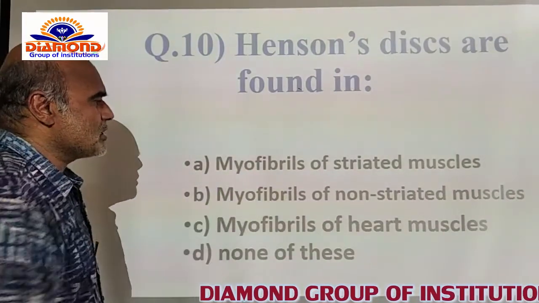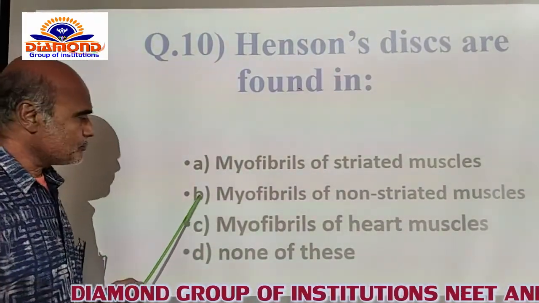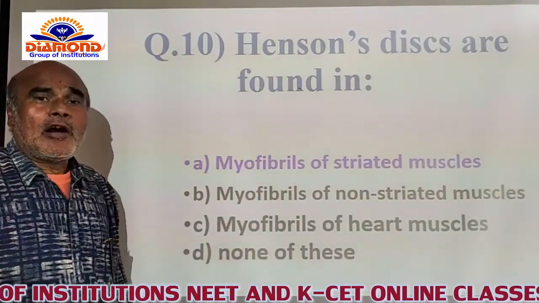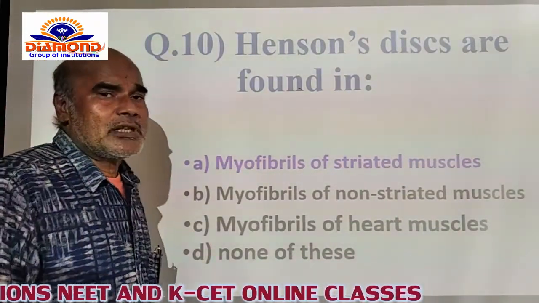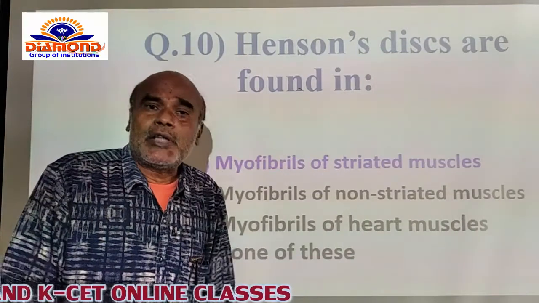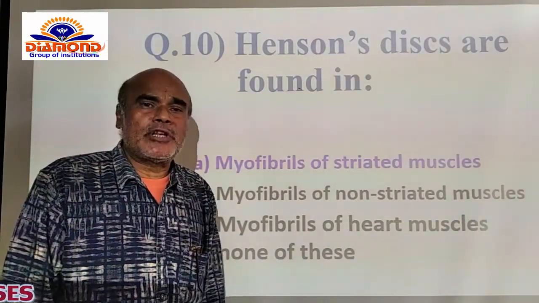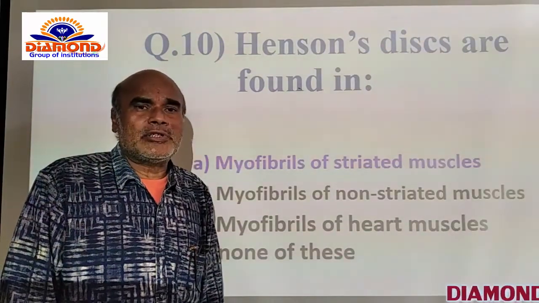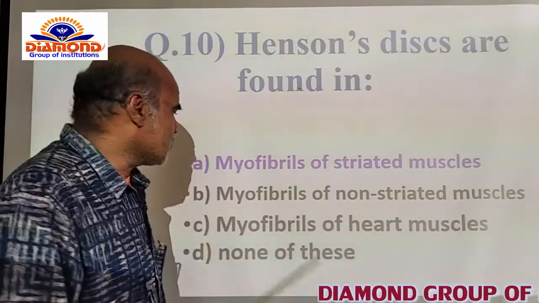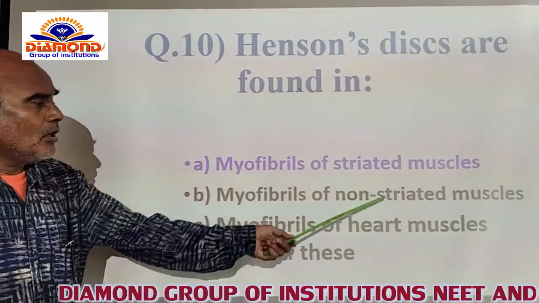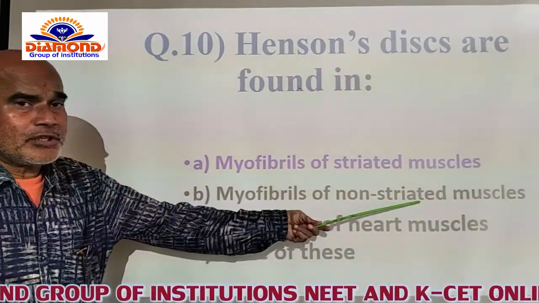That's why the A option is correct. And after that, B option, myofibrils of non-striated muscles. Of course, the striations can be present in the non-striated muscle, but they are not systematically arranged. That's why they are simply called visceral muscles or non-striated muscles or smooth muscles also. That's why the Z discs are not concerned with the myofibrils of the non-striated muscles itself.